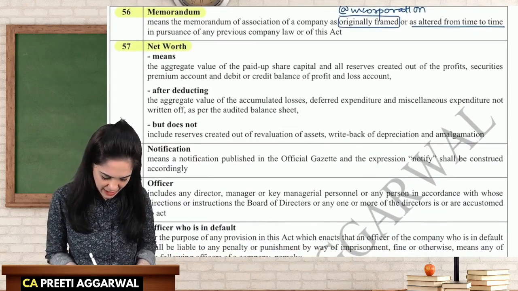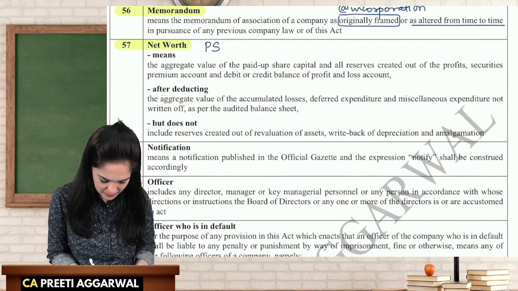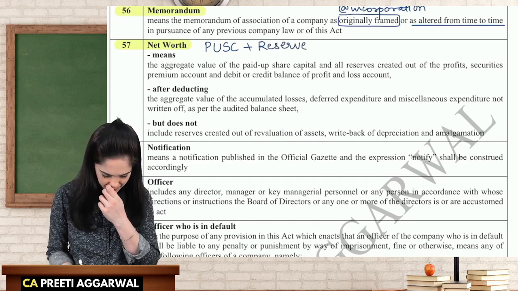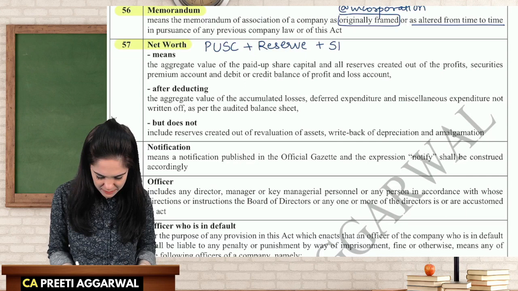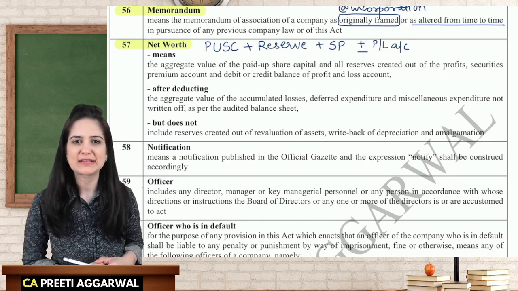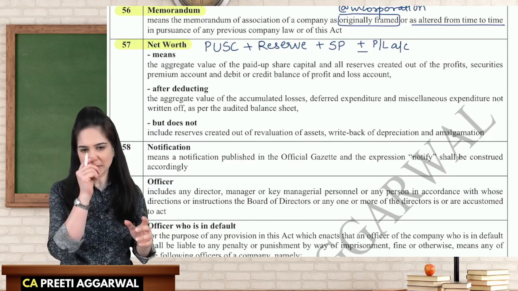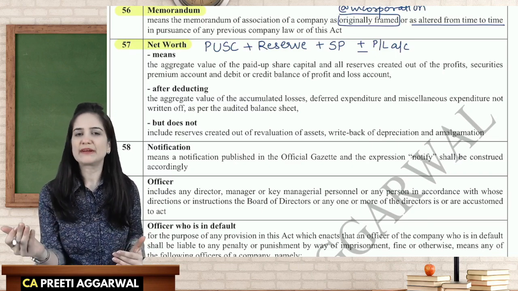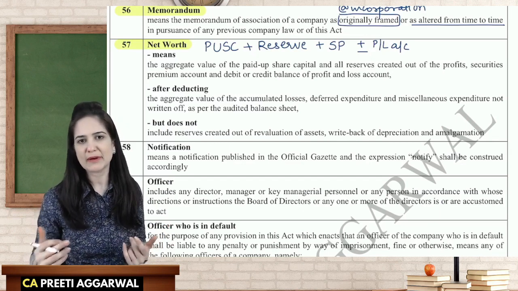It is the aggregate of, so we need to add the paid up share capital. We will add all the reserves that are created from actual profits, add securities premium, add the credit balance in P&L account, subtract the debit balance in P&L account. So paid up share capital, add reserves, add securities premium, add the credit balance of P&L account, reduce the debit balance of P&L account.